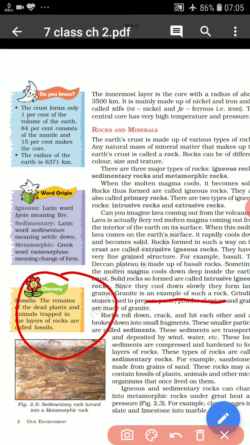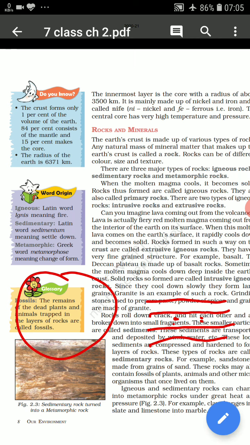So in the sedimentary rocks you will find various layers, and between the layers you will find the fossils. They are being trapped, and this process is not of one or two years. It took millions of years to form.